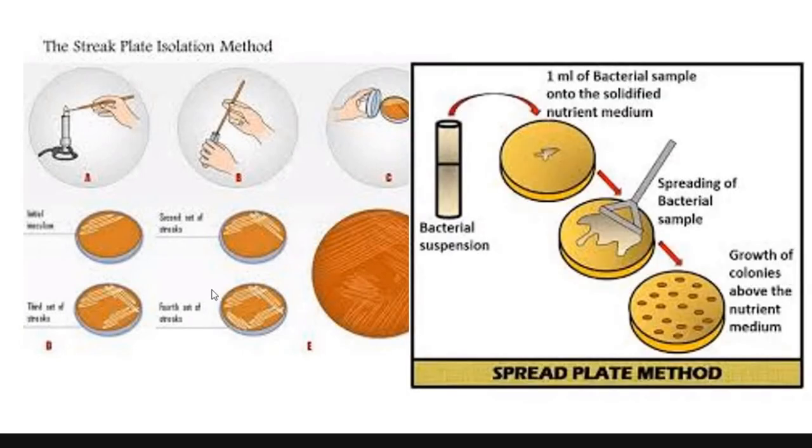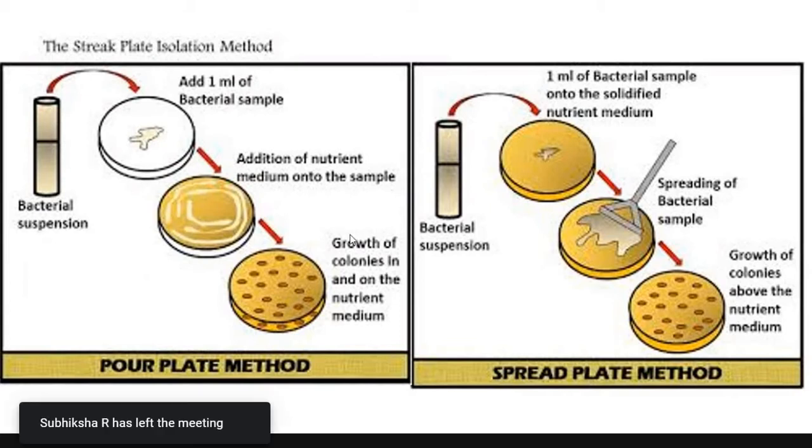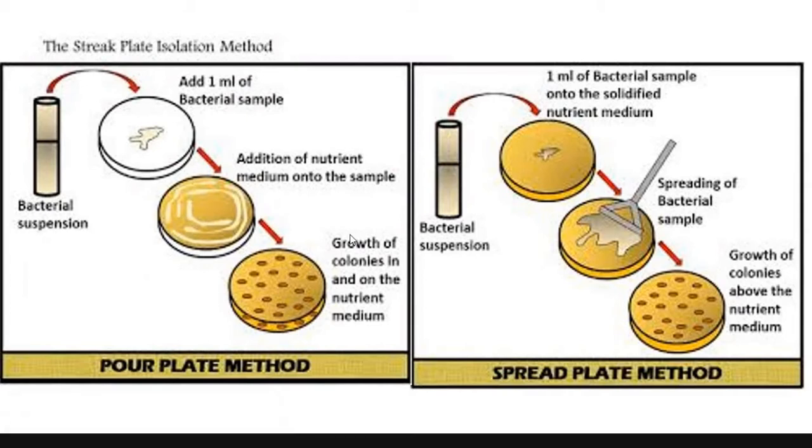Another method is the spread plate method. We just pour about 1 ml of the sample and spread it all across the Petri plates, then incubate so that the organism will grow. The third is the pour plate method. In this, first we pour the organism, then we pour the molten agar, and then we incubate for the growth of the organisms. Depending on which organism we want to work with, we can choose any of these techniques.